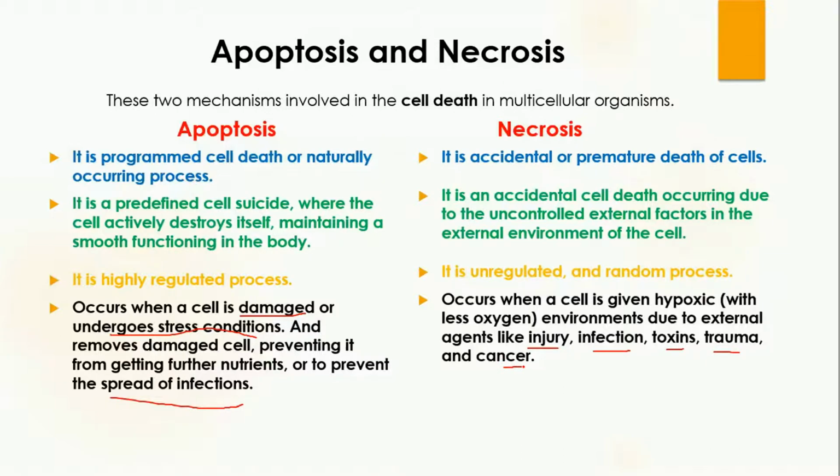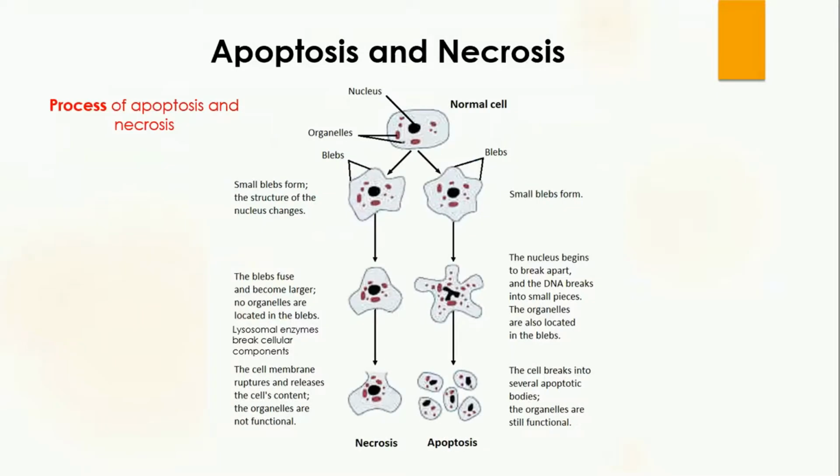They can cause a hypoxic condition in the cell, which means the oxygen level inside the cell becomes too low for the cell to perform its function, so necrosis will occur.